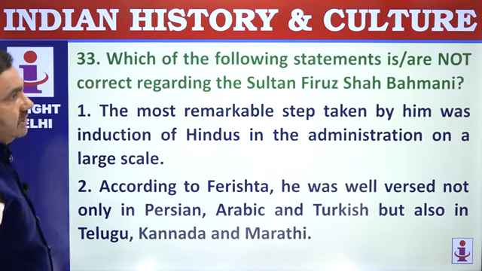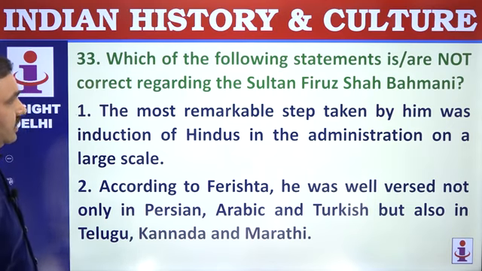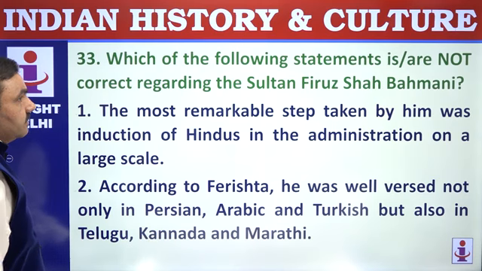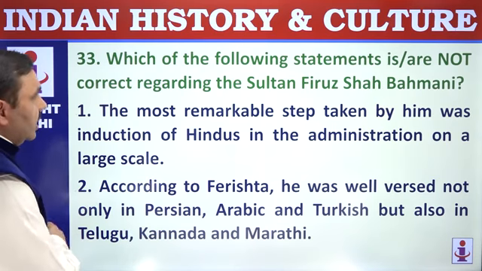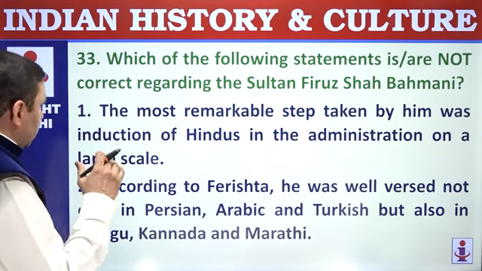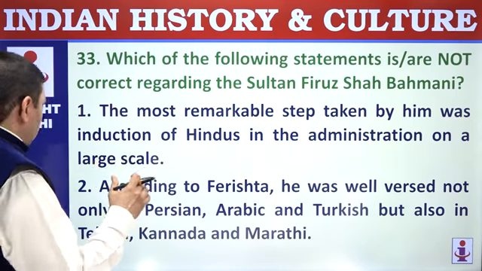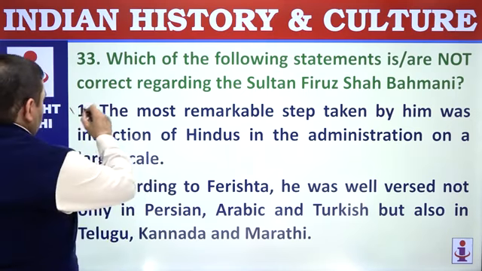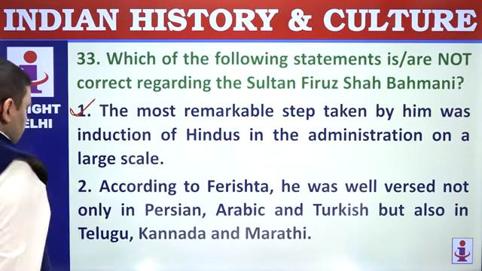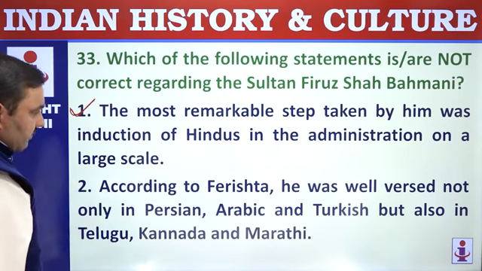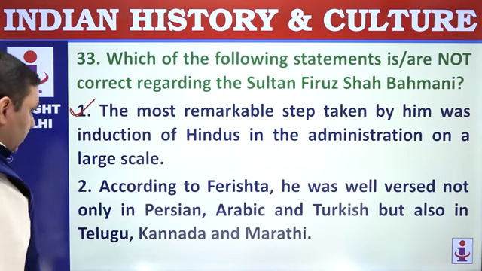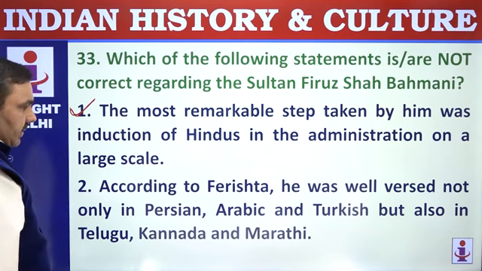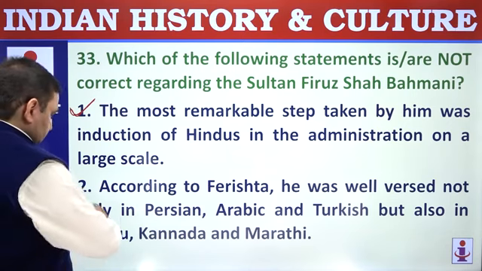33. Which of the following statements are not correct regarding Sultan Firoz Shah Bahmani? The most remarkable step taken by him was induction of Hindus in administration on a large scale. This is correct. According to Ferishta, he was well versed not only in Persian, Arabic and Turkish, but also in Telugu and Kannada.